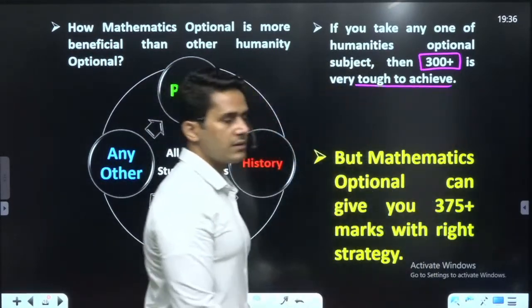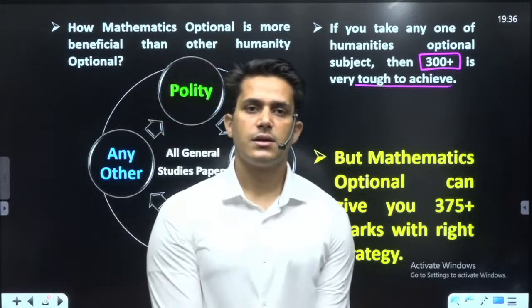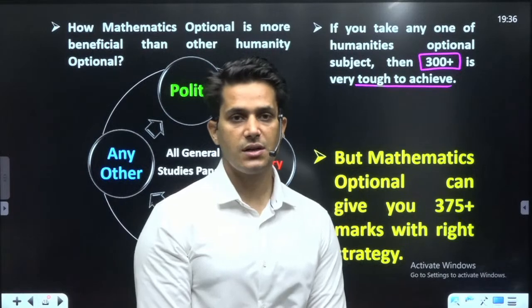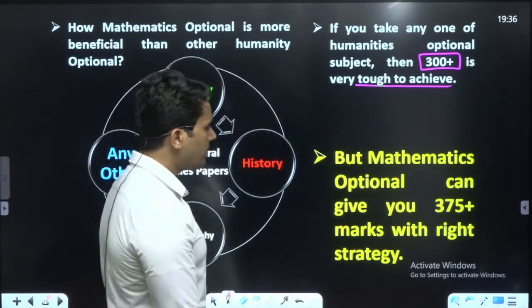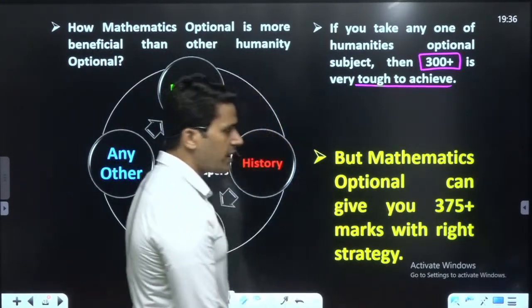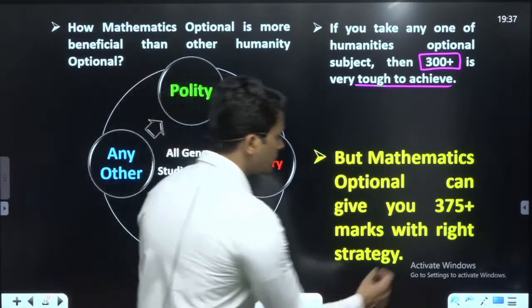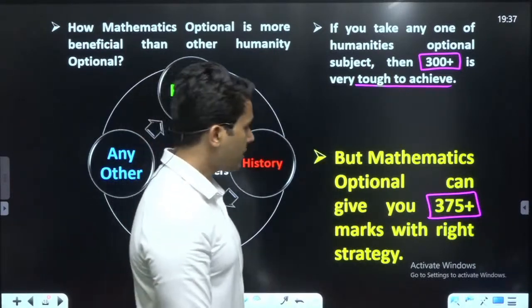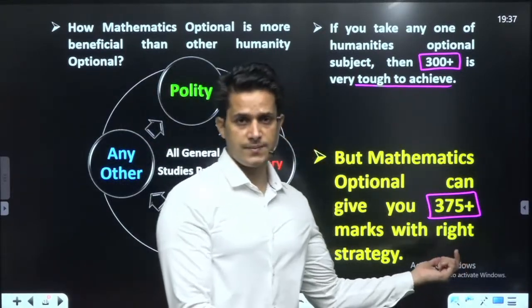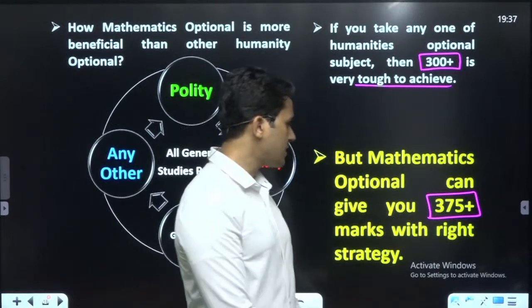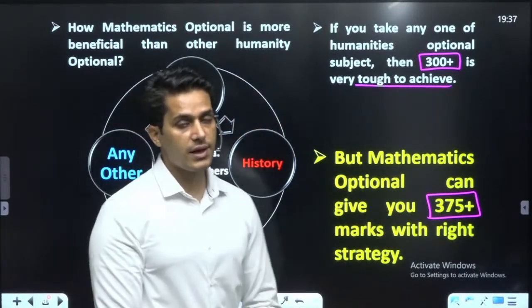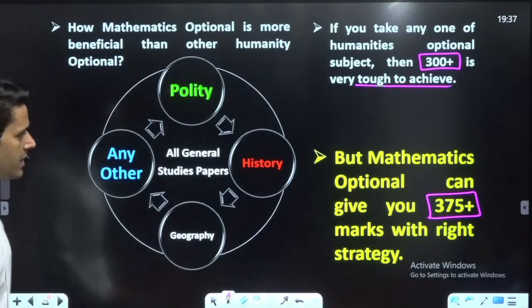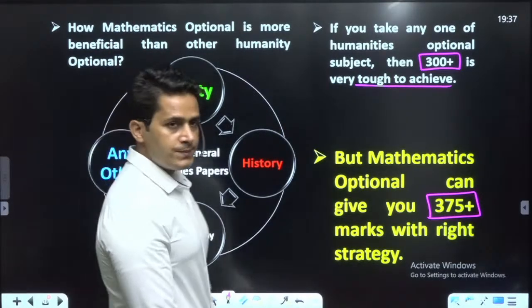Yes, it is not very easy to attain 300 marks in a humanities subject, but in mathematics optional you can attain a minimum of 375 marks, which is also recorded, with your right strategy. And what is the strategy? Let me discuss with you.